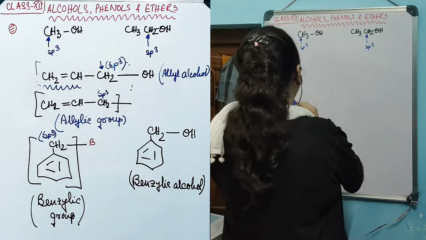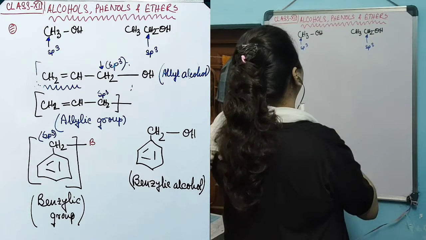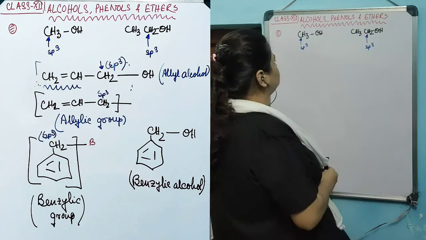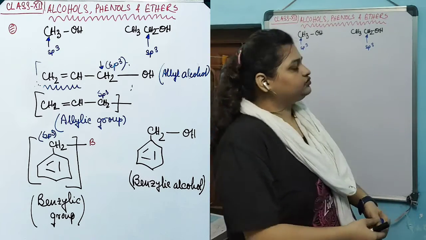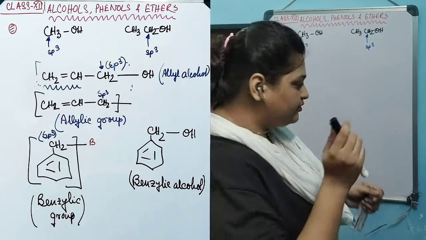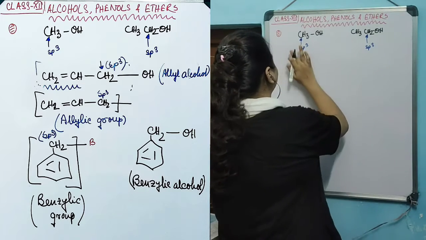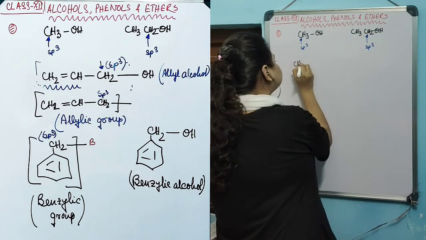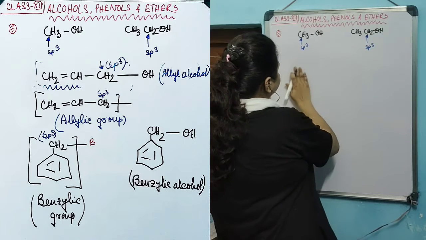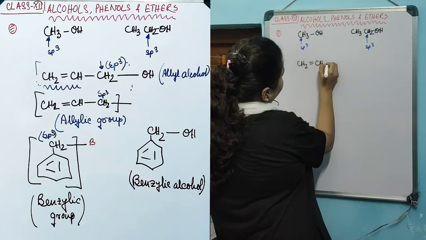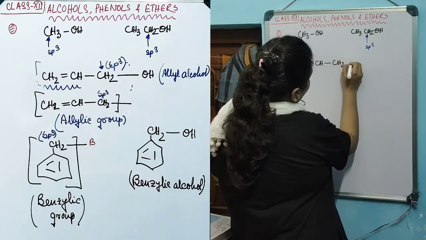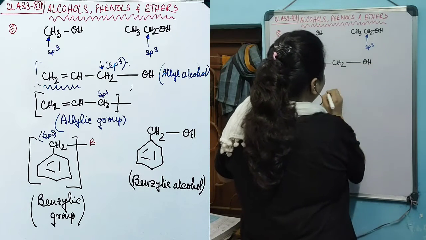Now, a few well-known examples of alcohol in which the hydroxyl group is attached with an sp3 carbon: the compound looks like CH2=CH-CH2OH.